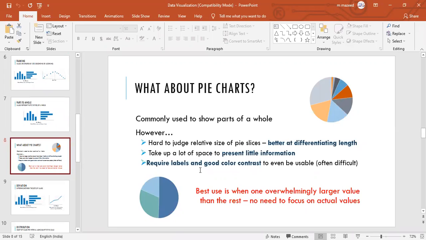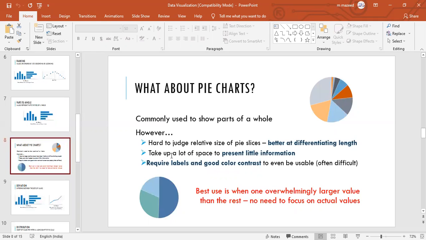Next, there are pie charts also, you know about it. Pie charts are commonly used to show the part of the whole data. This is very easy. When you enter the numerics, the data, in the Excel sheet, you simply select it, go to Insert, and say that it is a pie chart. So the pie chart will be represented there.